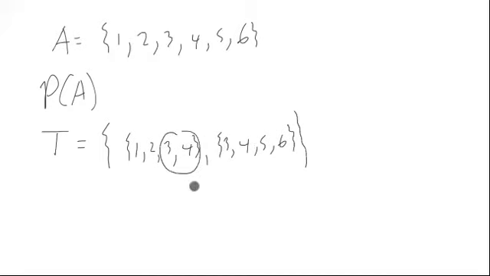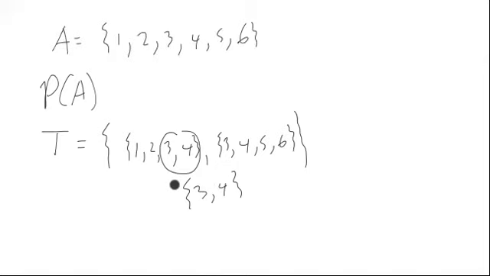So 3, 4 itself is also in the collection. We've really counted all the intersections so far. We also need the unions of them. Since that's a subset, it works just fine.